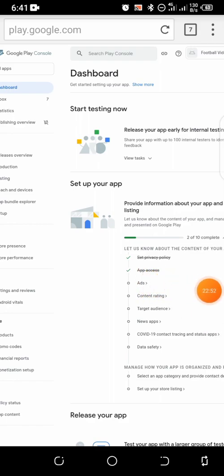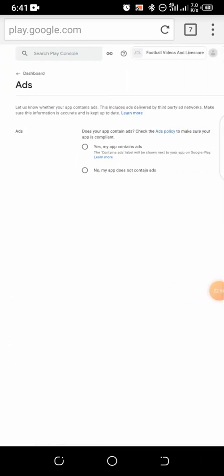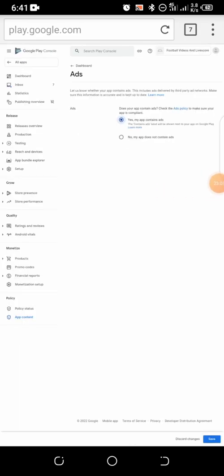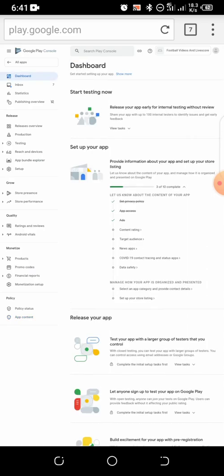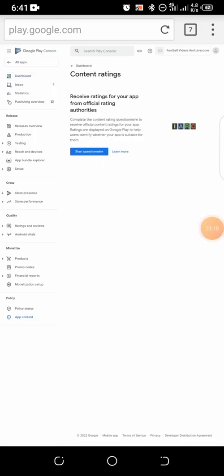All right, so the next thing we are doing is ads. We are clicking on ads right here. All right, so yes, my app contains ads because we are using ads. So we click on yes, my app contains ads. So after doing that, we save again. All right, so we go back again.